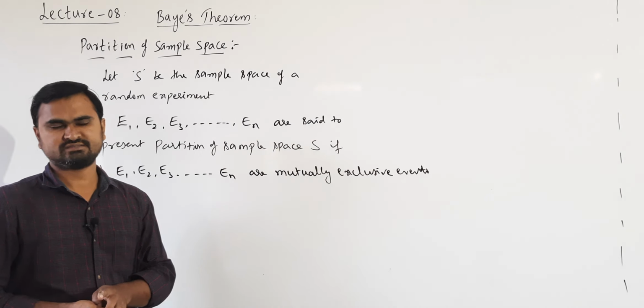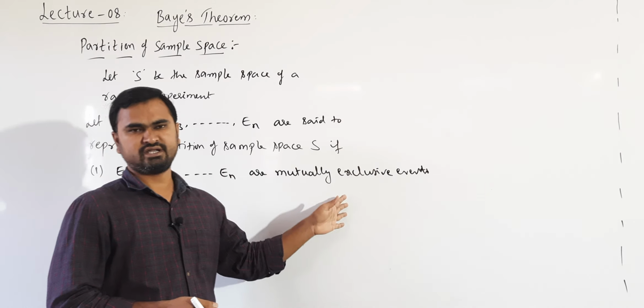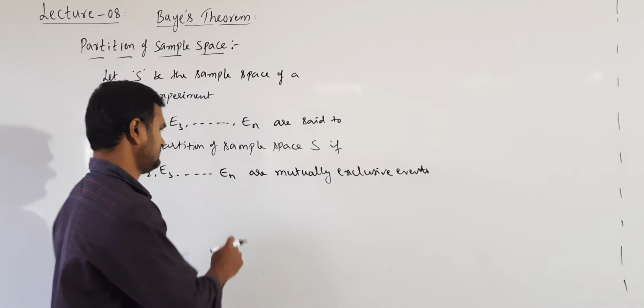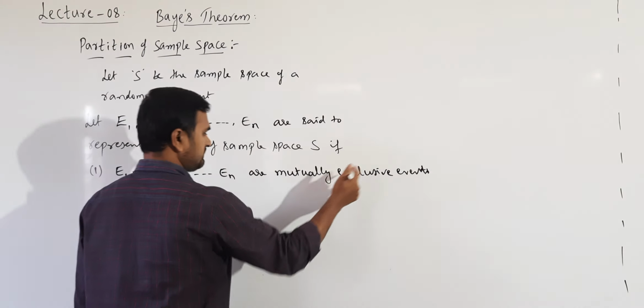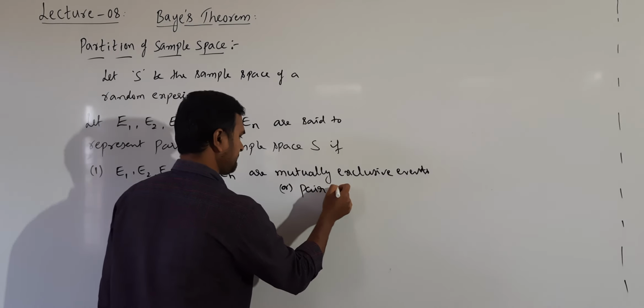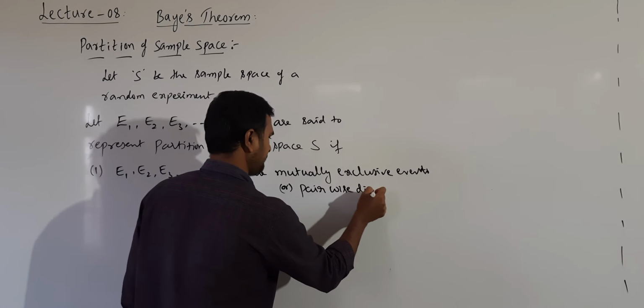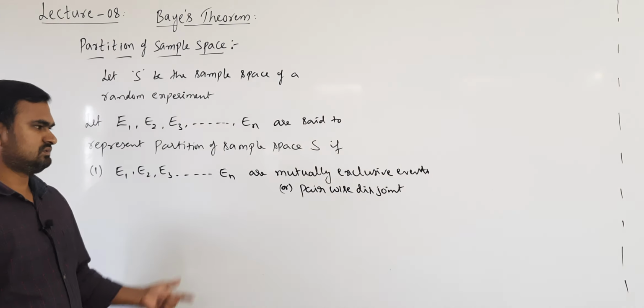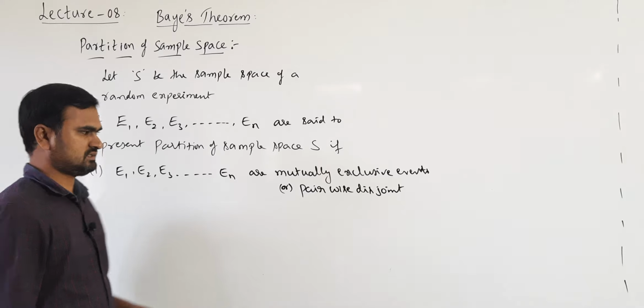Disjoint events means there are no common elements for any of the events. So they are mutually exclusive or pairwise disjoint.